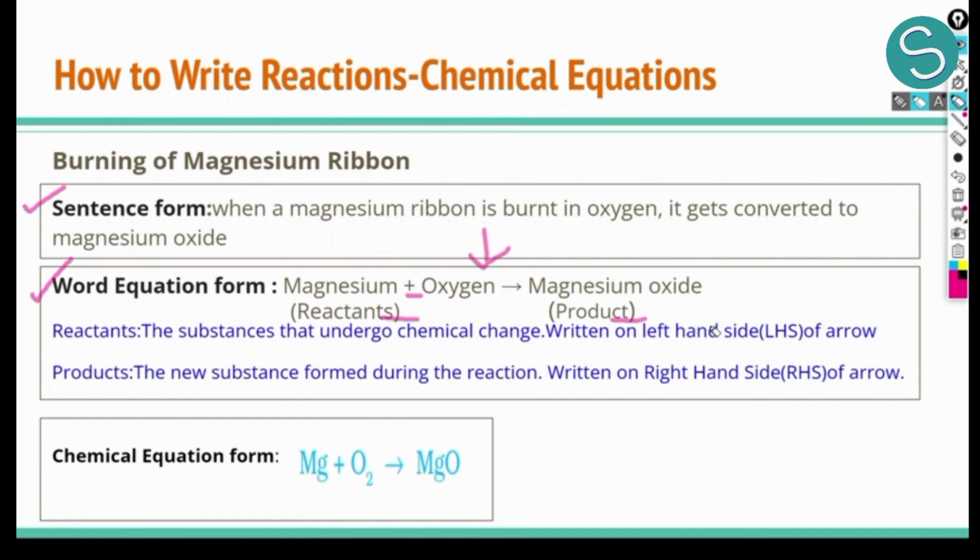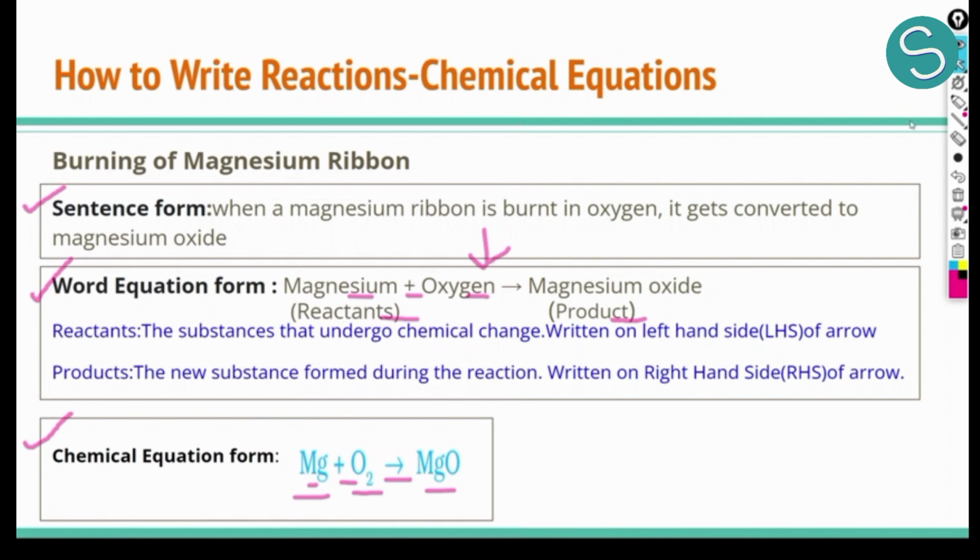The third form which we have is the chemical equation form. It is a much simpler, concise form which we use these days. In the chemical equation form, we simply substitute these words with their chemical formulae. For example, we substitute magnesium with its chemical formula, which is Mg. Similarly, oxygen is written as O2 and magnesium oxide is written as MgO. We use a similar concept of plus. We write a plus sign between the reactants and we use the arrow symbolizing the product.